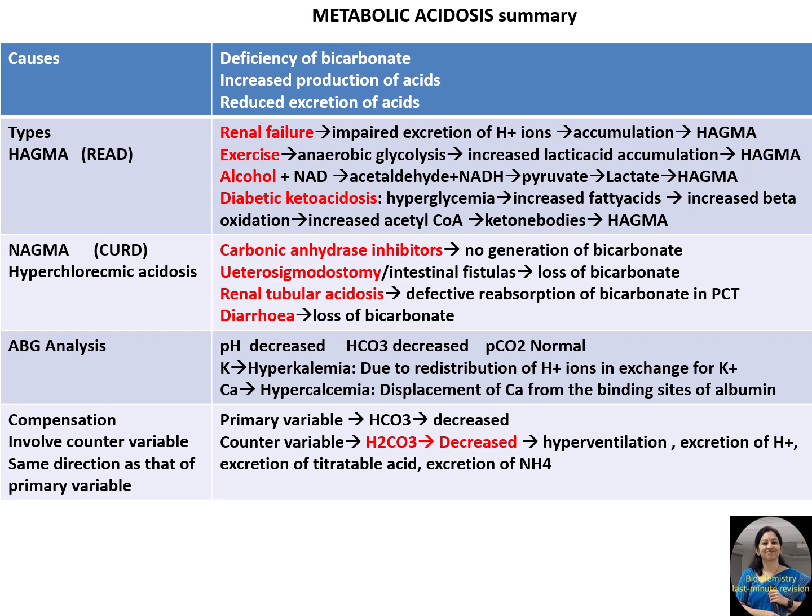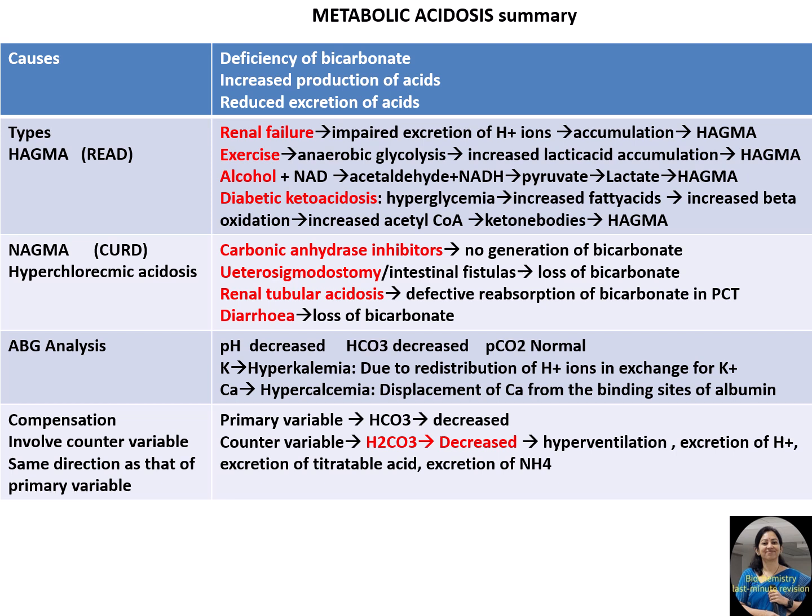Now, metabolic acidosis is also characterized by hypercalcemia. This is because albumin is the normal binding site for all the cations and anions. In metabolic acidosis, there is increased concentration of hydrogen ion. So this will go and bind to albumin, displacing calcium from the binding site of albumin, and this calcium enters the bloodstream, resulting in hypercalcemia. Now, how is this metabolic acidosis compensated?